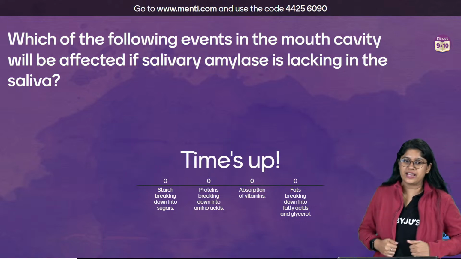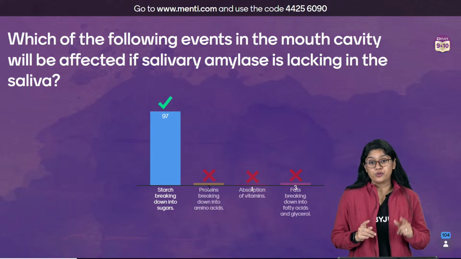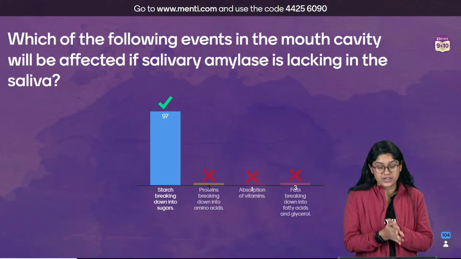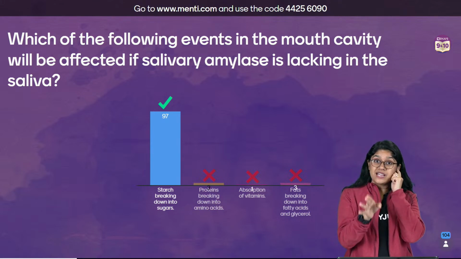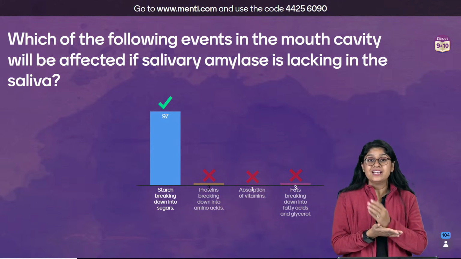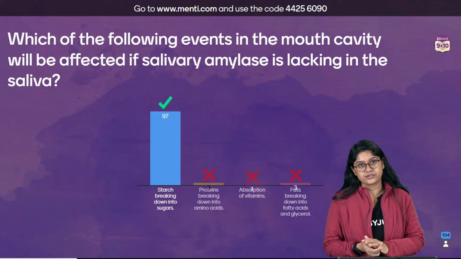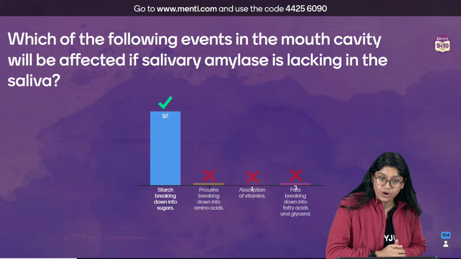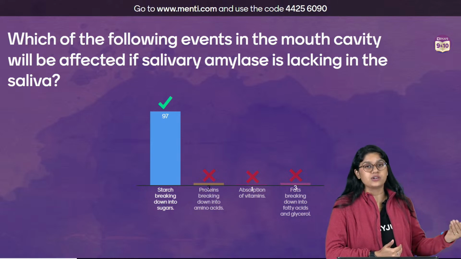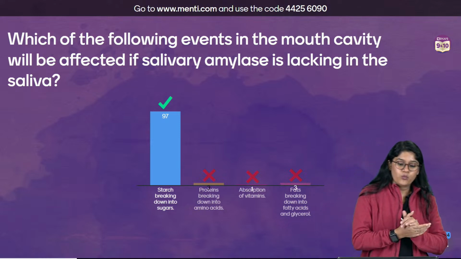Very easy, everyone, right? 97 of you have voted for the correct answer and it's very good, everyone. So salivary amylase in our mouth, right, helps in the digestion of carbohydrates. Basically, breakdown will happen. So, starch जो है वो break होगा into sugar. So, अगर salivary amylase is not there, it will be affecting the breakdown of the starch into the sugar. That will be getting affected basically. Not unaffected, I know. Will be getting affected.